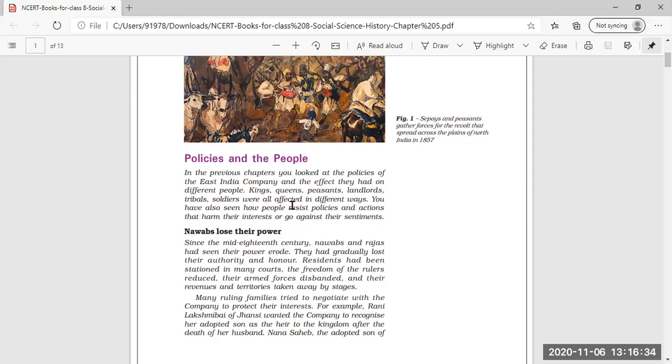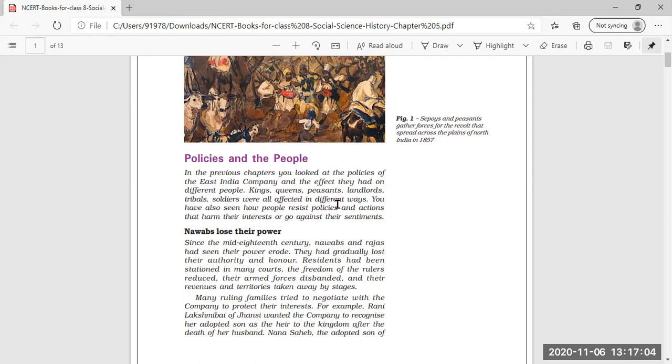And these kings and queens who did not have their own son to rule the territory, those territories were seized by the East India Company, and these kings and queens were not allowed to adopt a son to rule as a successor for them. So this was the doctrine of lapse.